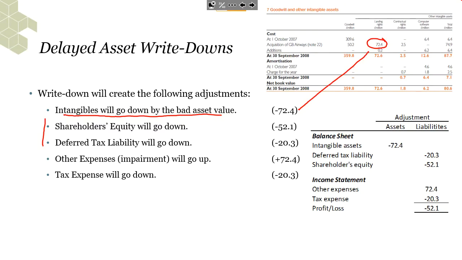So it's quite easy to see what the adjustment will be if we look at the income statement. If we write down these assets, some other expenses, like impairment expenses, will go up by the same amount. And if expenses go up, what happens with taxes? More deductible taxes.